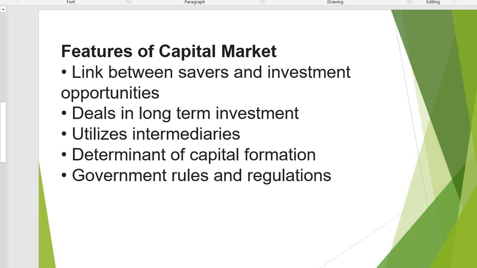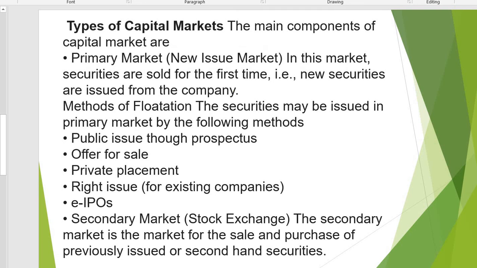Okay, then next one, types of capital market. There are two types of capital market, primary market and secondary market. In primary market, securities are sold for the first time, means newly issued securities. That one is the primary market. In this market, securities are sold for the first time, and new securities are issued from the company.